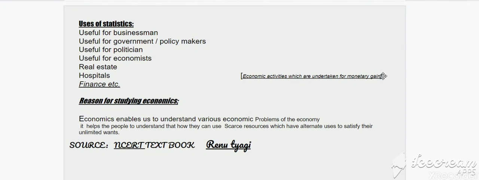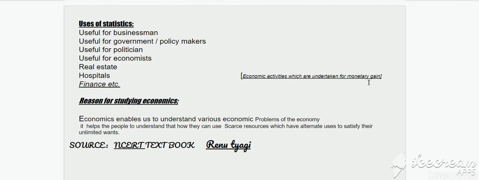And on the other hand, there is another type of activities which are called non-economic activities. Non-economic activities, children, are undertaken for affection, love, emotion. Like if your father is giving you pocket money, that is non-economic activity, because he loves you, so he is giving you pocket money.